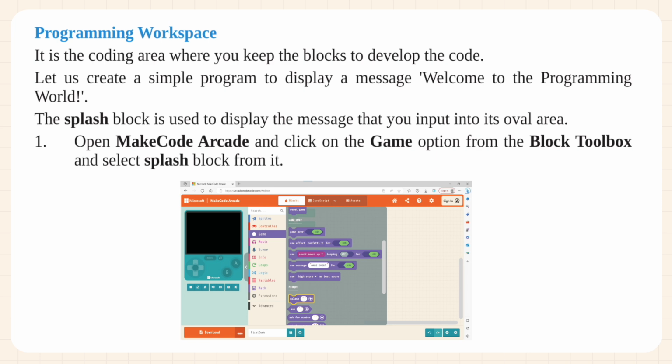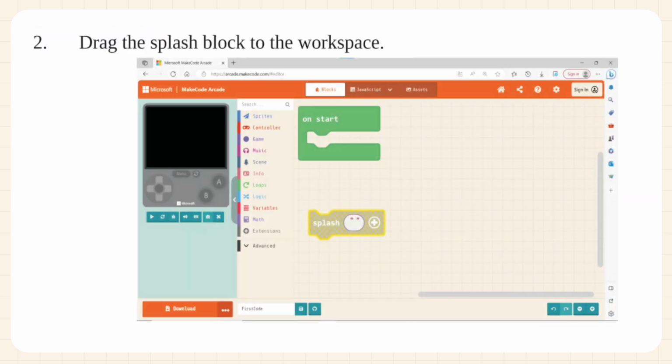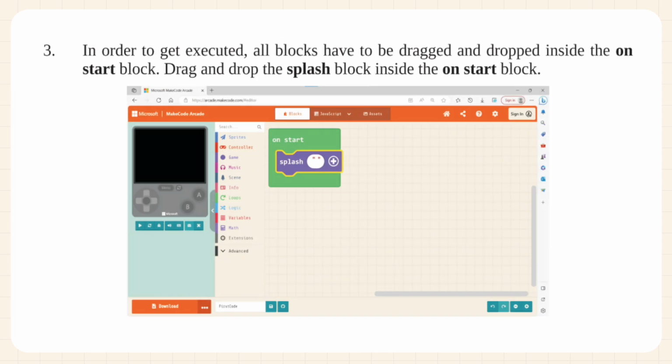Let us create a simple program to display a message, "Welcome to the programming world." The splash block is used to display the message that you input into its oval area. 1. Open MakeCode Arcade and click on the game option from the block toolbox and select Splash block from it. 2. Drag the splash block to the workspace. 3. In order to get executed, all blocks have to be dragged and dropped inside the On Start block. Drag and drop the splash block inside the On Start block.